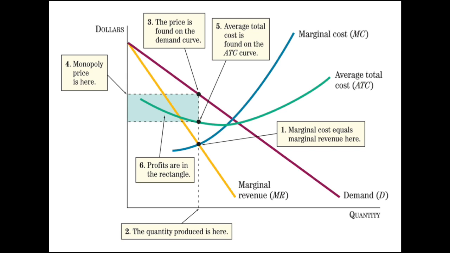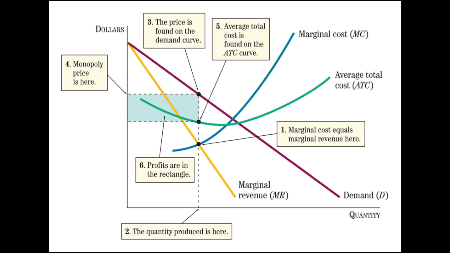Steps 3 and 4. Use the demand curve to find the profit maximizing price. This is done by finding the point on the demand curve that corresponds to the profit maximizing quantity and finding the price coordinate of that point. Step 5. Use the average total cost curve to find the average total cost of production. This is done by finding the point on the average total cost curve that corresponds to the profit maximizing quantity and finding the price coordinate of that point.